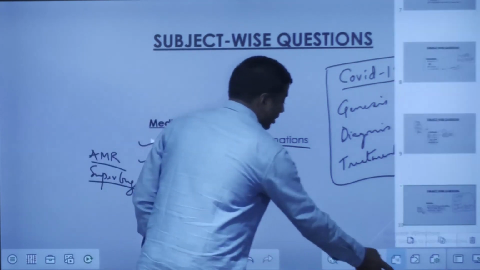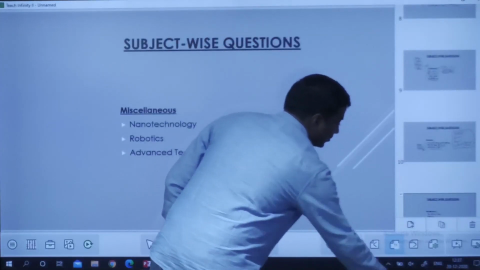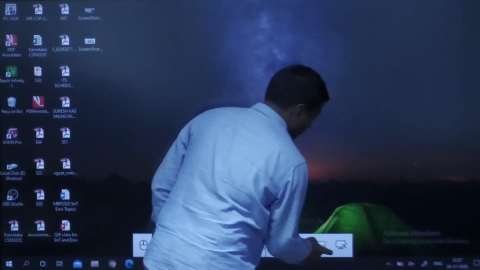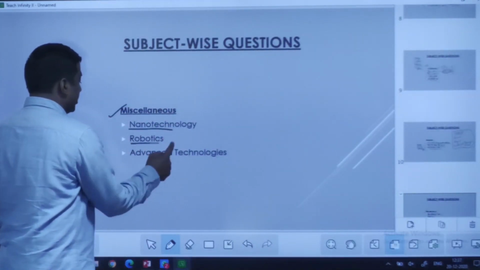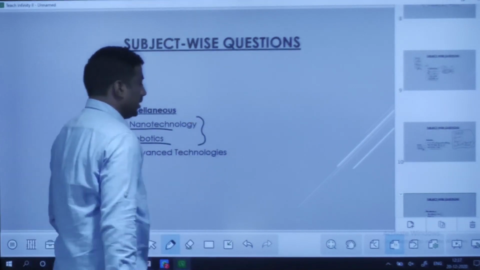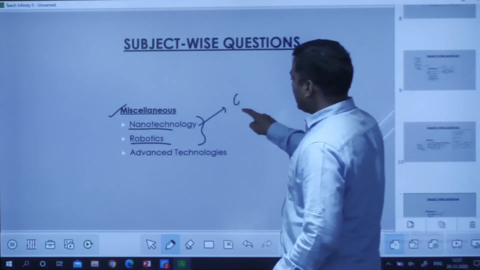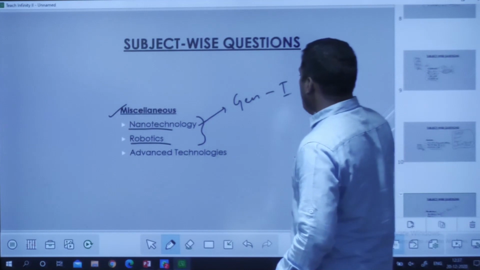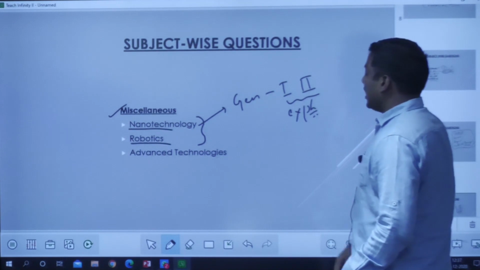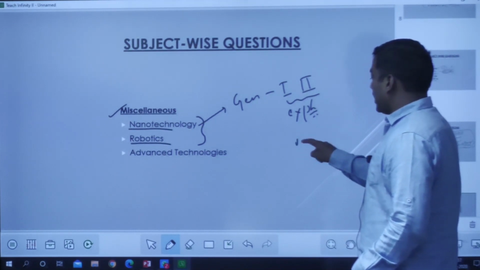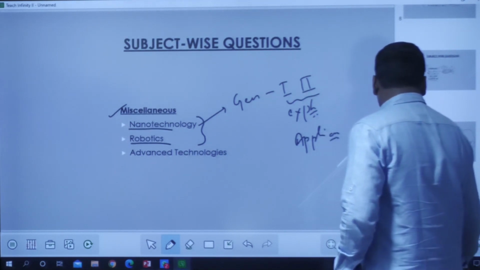Then the next one is miscellaneous topics. So I take nanotechnology and robotics under miscellaneous topics. Here, what best we can expect from nanotechnology is the generation of materials, especially first and second generation materials, and their explanations, and also with respect to their applications. So this is what we can expect from nanotechnology.